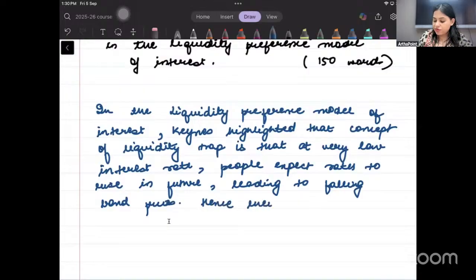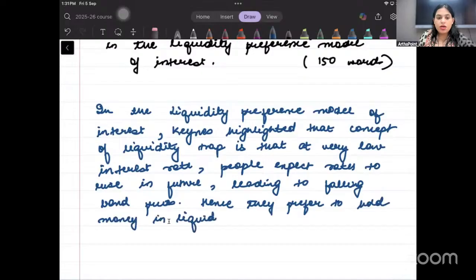Hence, they prefer to hold money in liquid cash instead of investing in bonds.